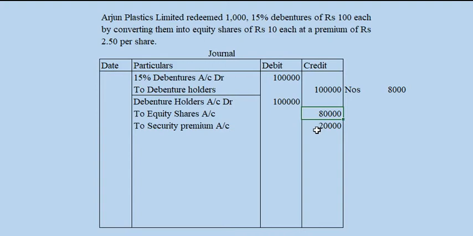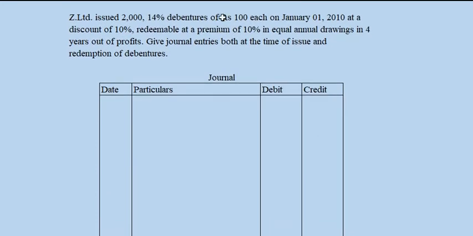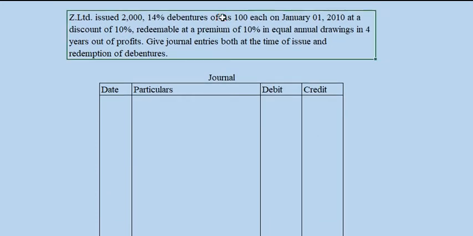Now let's move on to different problems. So here we got a problem. A Z Limited issued 2000 14% debentures of rupees 100 each on January 1st, 2010 at a discount of 10%, redeemable at a premium of 10% in equal annual drawings in 4 years out of profit. Give journal entry both at the time of issue and redemption of debentures. So we have to pass the entire journal entry.